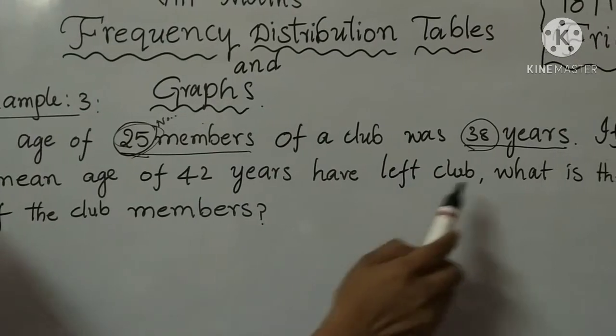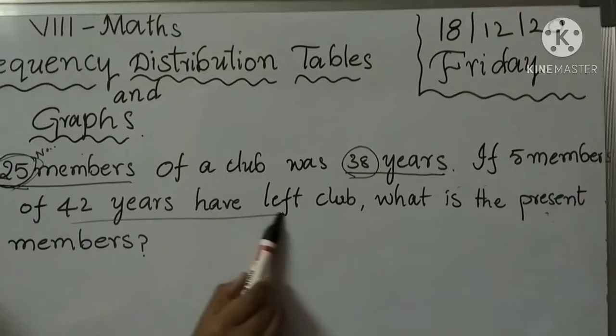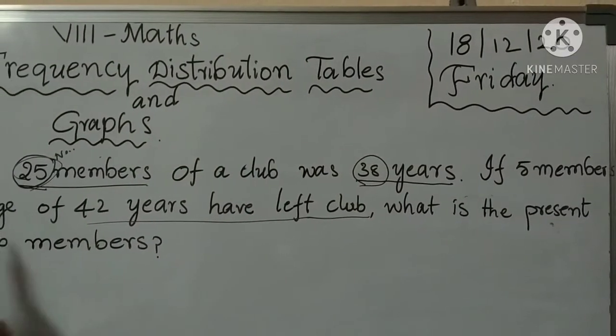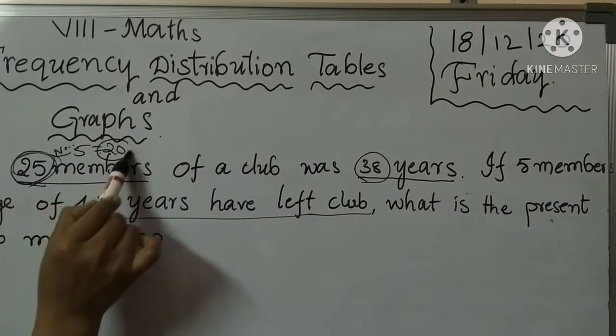Okay children. If 5 members with a mean age of 42 years have left the club, then 25 minus 5 equal to 20 members are present.